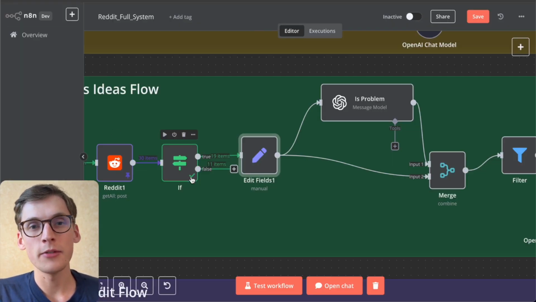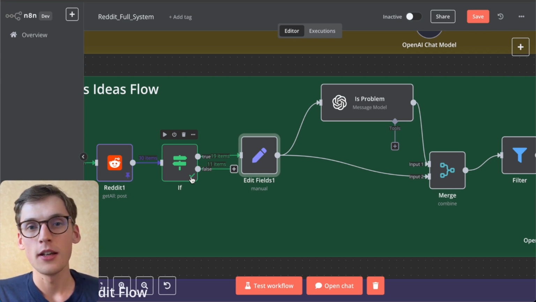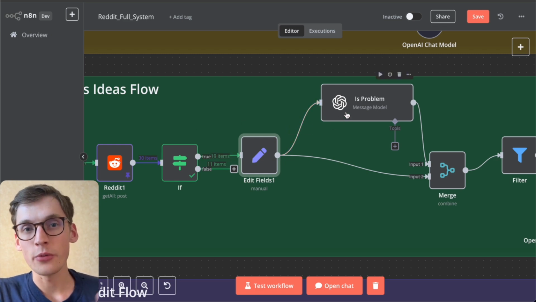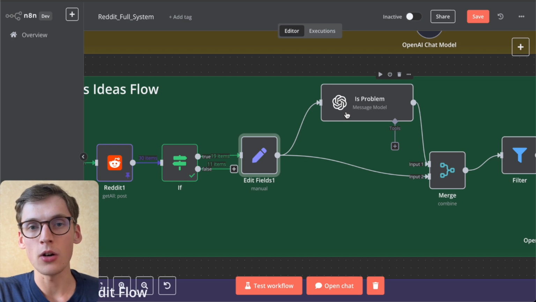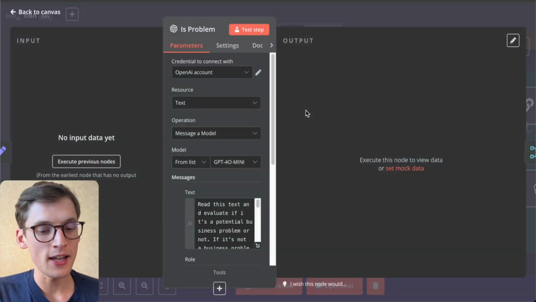And because we are dealing not with very structured data, but human emotions, human text, we cannot write a simple code node or regex to filter out these problems. That's why we are using AI to read the text and detect if it's a valuable business problem we can later on use. Of course, the prompt itself is the most important part. That's why we need to check this out.